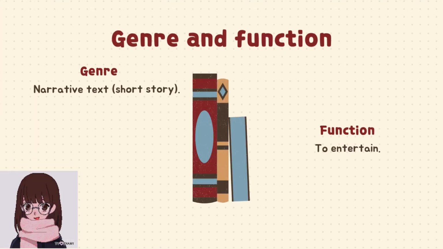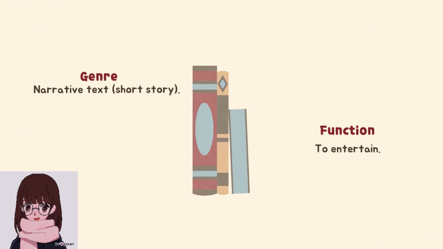So what type of story is this, and why was it written? Well, for this we need to dive into the genre and function of this story. The genre means the type or category of a text. For example, Division by Zero is in the narrative genre, because it tells a story with characters, events, and emotions. Now, the function of a text is the purpose, what the writer wants to do with it. It answers the question, why was this text written? The function of Division by Zero is to tell a story and make readers reflect about human fragility, identity, and what happens when our beliefs collapse.